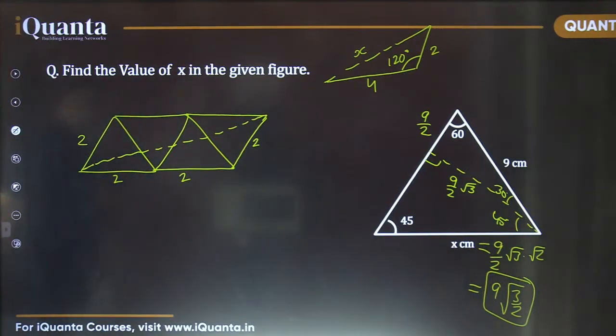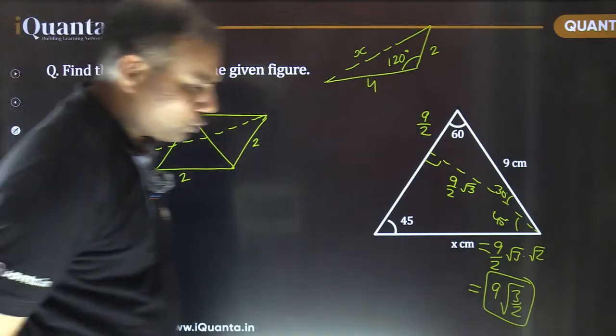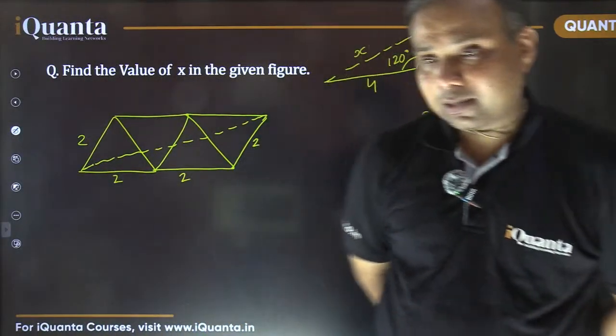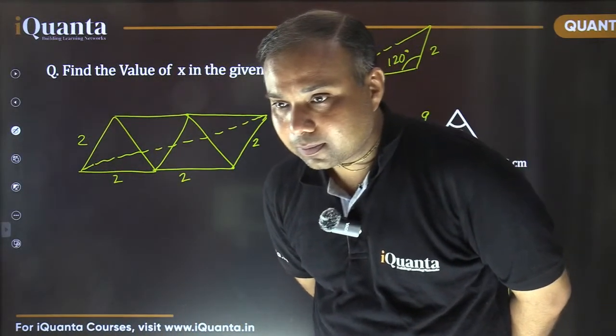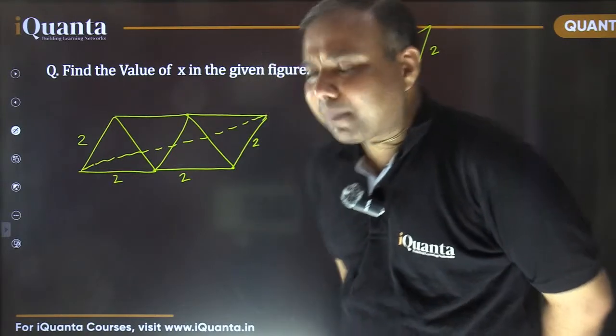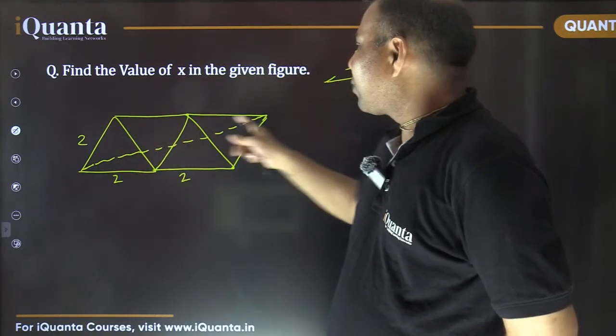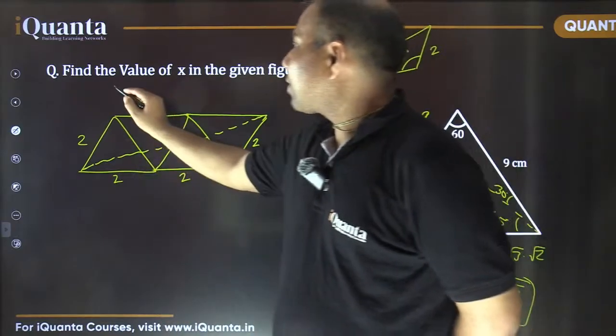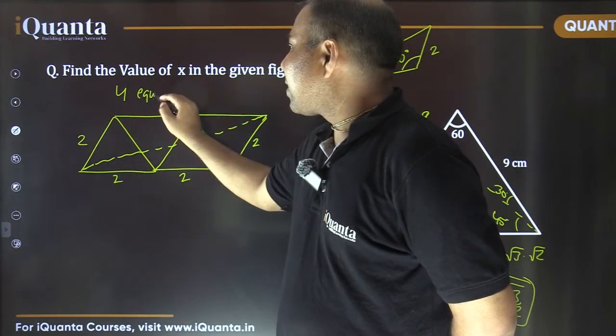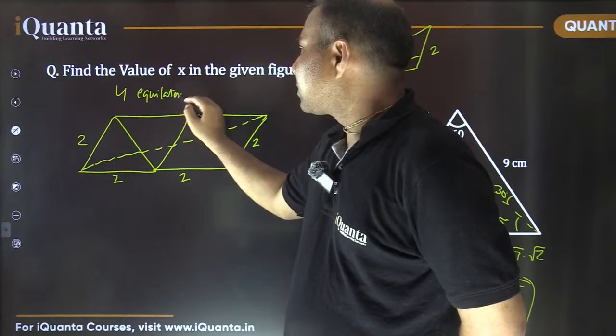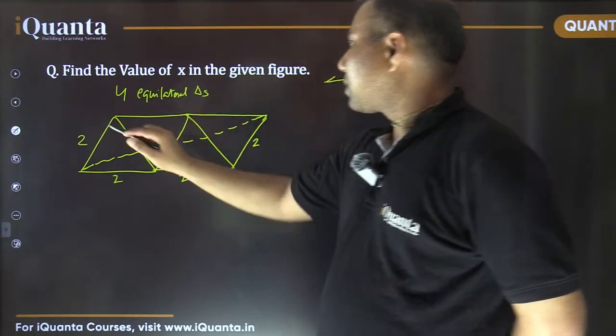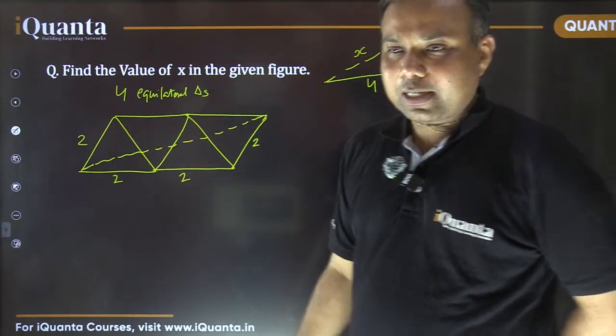After this, we are going to discuss some more properties and reach the similarity part. Arey baba, this was an equilateral triangle. All these four are given equilateral triangles. All these 4 are equilateral triangles, right?